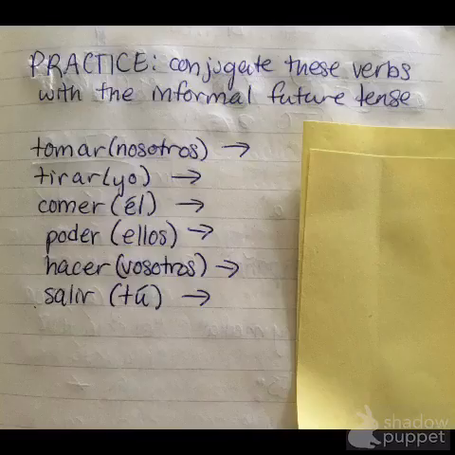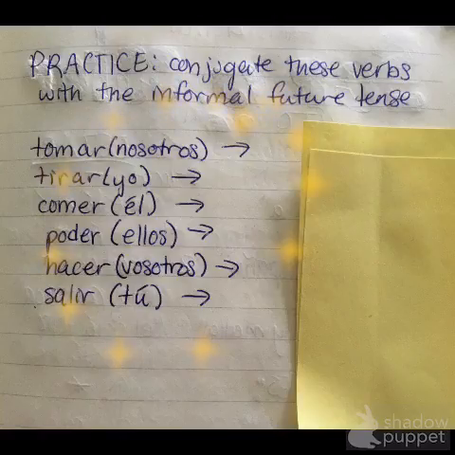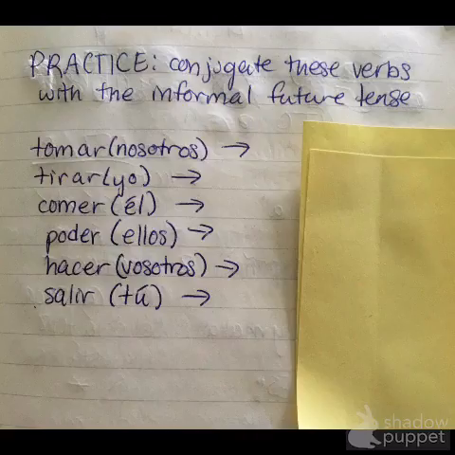So here's a quick practice. It's very simple. You just need to know how to conjugate ir in the present tense for this example. You could also conjugate ir in past tenses if you'd like to change the meaning of this kind of tense to talk about a past future, if that makes sense. So you should pause the video here and write this down so you can answer it, and go ahead and pause the video. I'm going to reveal the answers now.